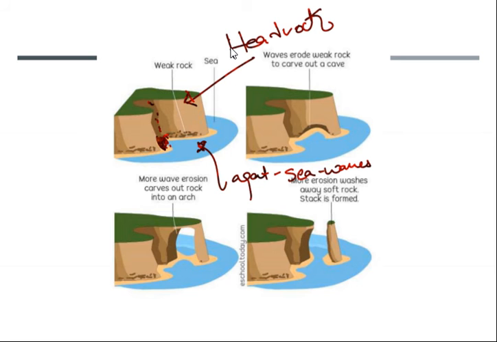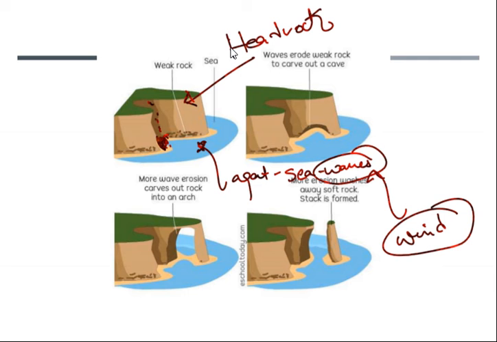How are our waves formed? Due to wind. So wind is present constantly in the ocean, sea, right? The waves will be striking at the bottom of that hard rock or soft rock, creating a notch. First it creates a notch, and slowly the effect of the sea waves will increase and create an arch.